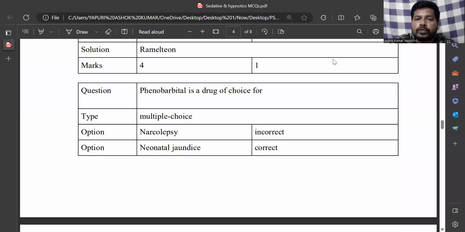Phenobarbital is a drug of choice for. The correct answer is neonatal jaundice. So, neonatal jaundice, the name itself indicates that jaundice occurs in the neonates.